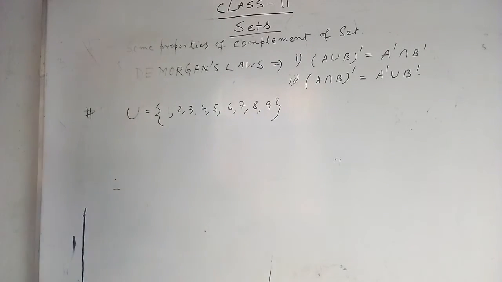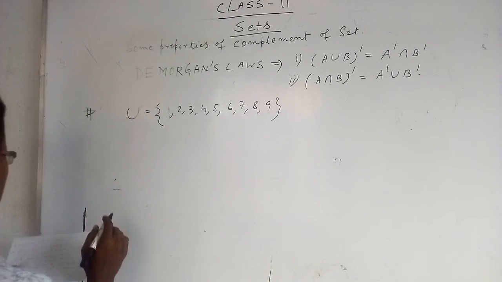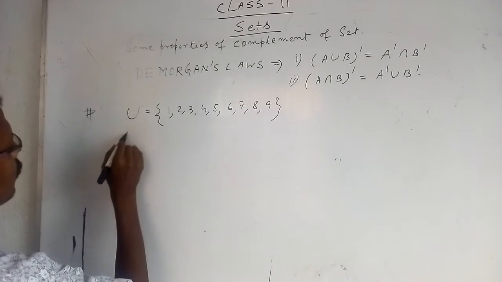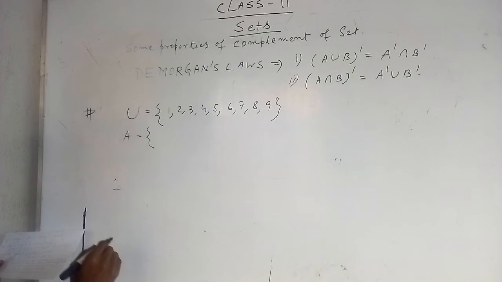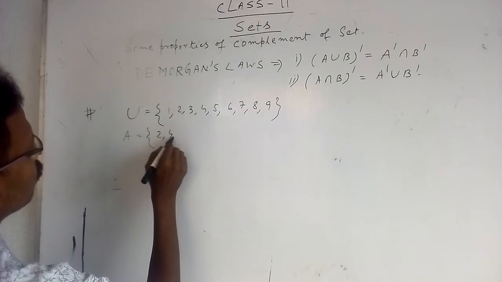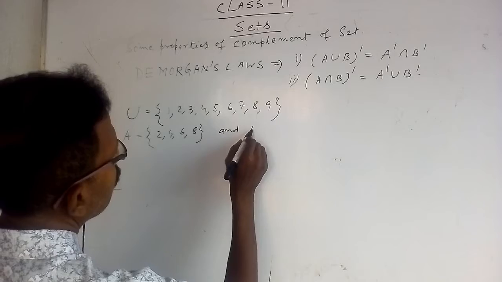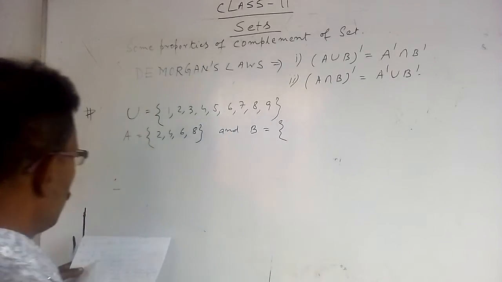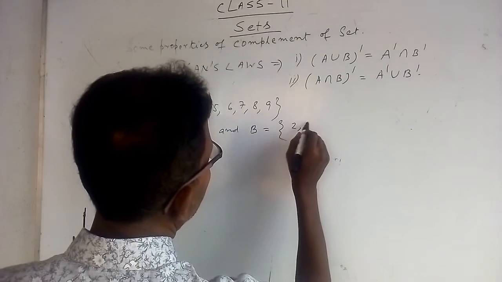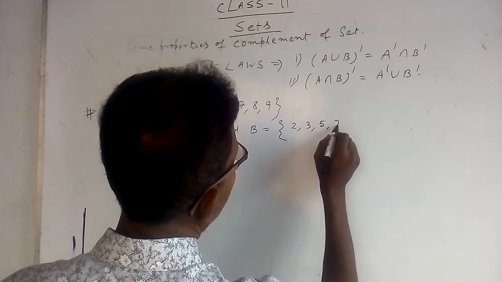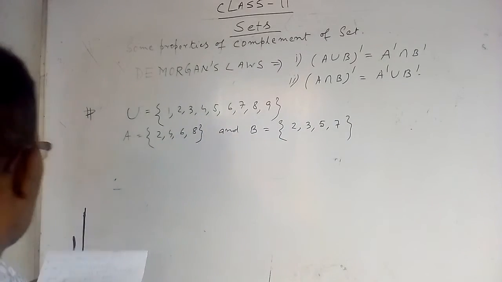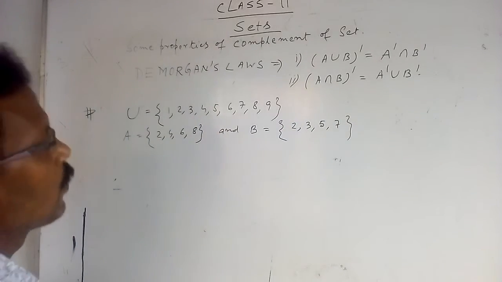Now A is equal to {2, 4, 6, 8} and B is equal to {2, 3, 5, 7}. Now we have to prove De Morgan's law first.